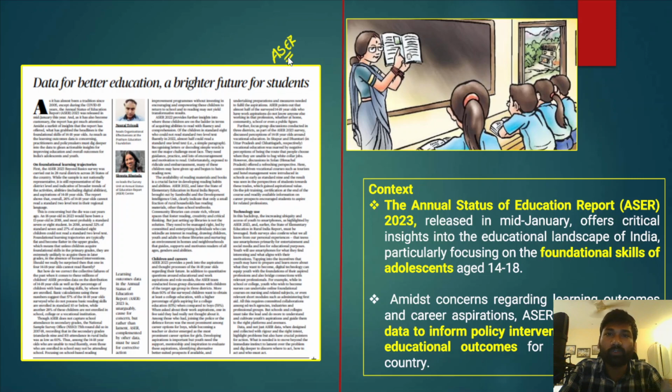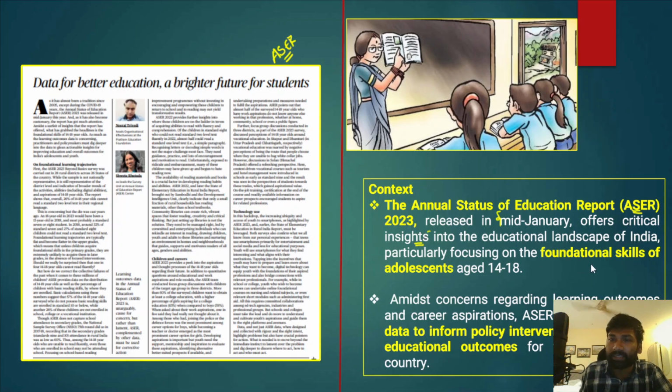What was the context of this editorial? The context was the Annual Status of Education Report 2023. It was released in mid-January, and this particular survey has been offering critical insights into the educational landscape of India. Please understand, ASER surveys primary education, the learning outcomes, basic numeracy and foundational skills of students at the primary level. Therefore we get to know about the student enrollment ratio and student dropout ratio from this survey.